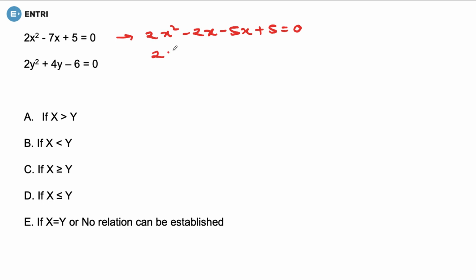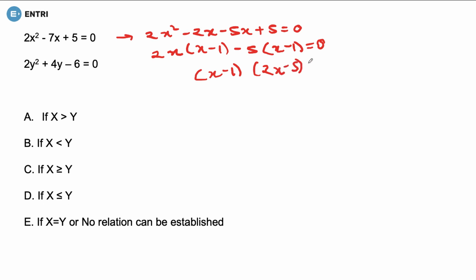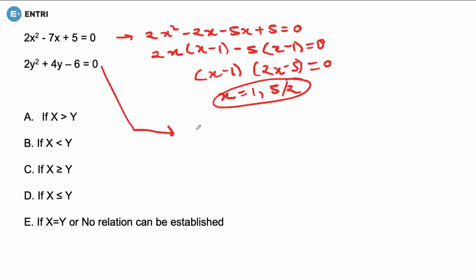This means 2x into x minus 1 minus 5 into x minus 1 is equal to 0. This means x minus 1 into 2x minus 5 is equal to 0. So x is equal to 1 and x is equal to 5 by 2. Fine. If we are talking about the next equation, this equation is 2y square plus 4y minus 6 is equal